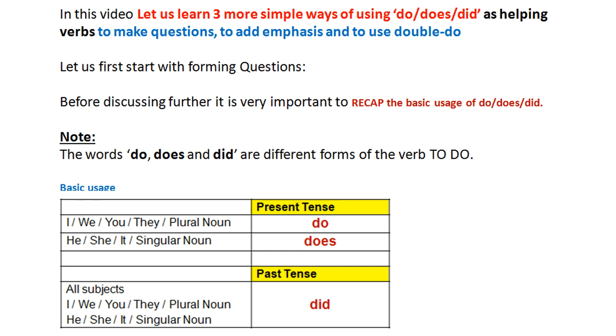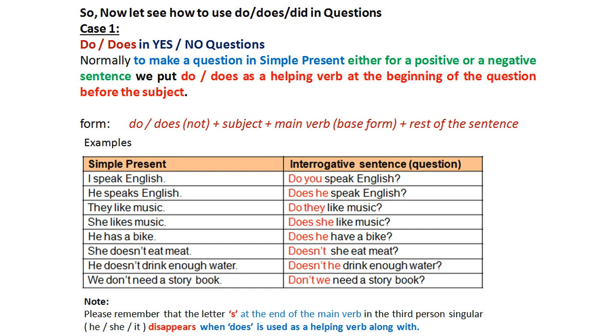Friends, please remember that do and does are used in present tense, and do is used with the subjects I, we, you, they and plural nouns, and does is used with he, she, it and singular nouns, and we use did in the past tense with all the subjects whether singular or plural. So, now let us see how to use do, does, did in questions.